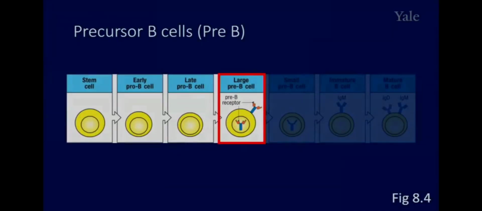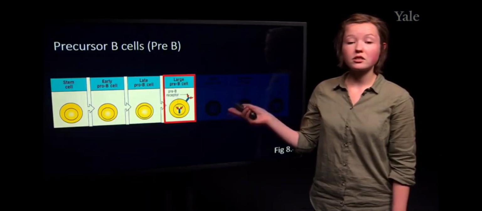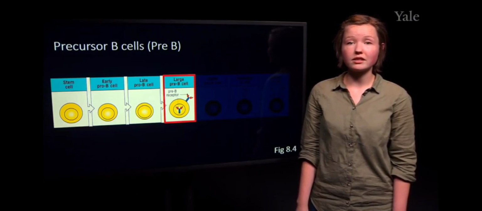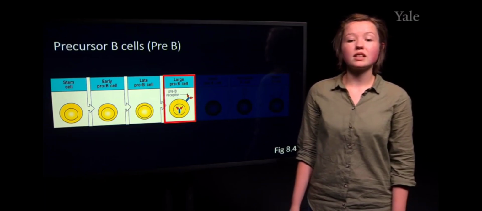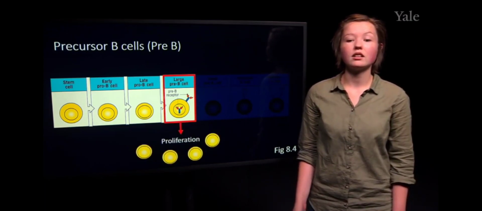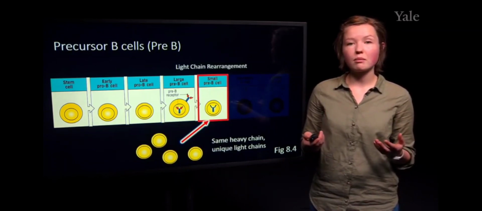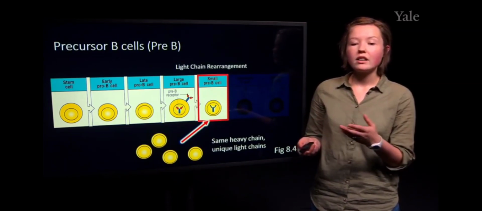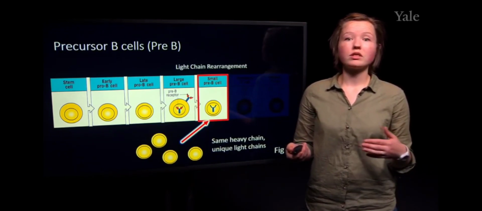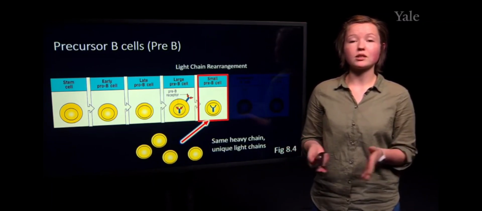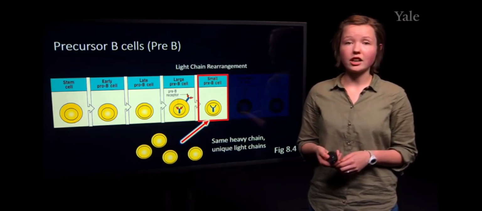Moving forward with cells that have had successful recombination of their heavy chain, as mentioned previously, we are at this cell stage of the precursor B cell, where the pre-B cell receptor with the heavy chain and the surrogate light chain are expressed on the surface, and this will signal to the cell for proliferation. And the important thing to remember about this is that one heavy chain in this particular instance, because of this proliferation event, will result in many different B cell receptors, because we have not yet undergone light chain rearrangement.